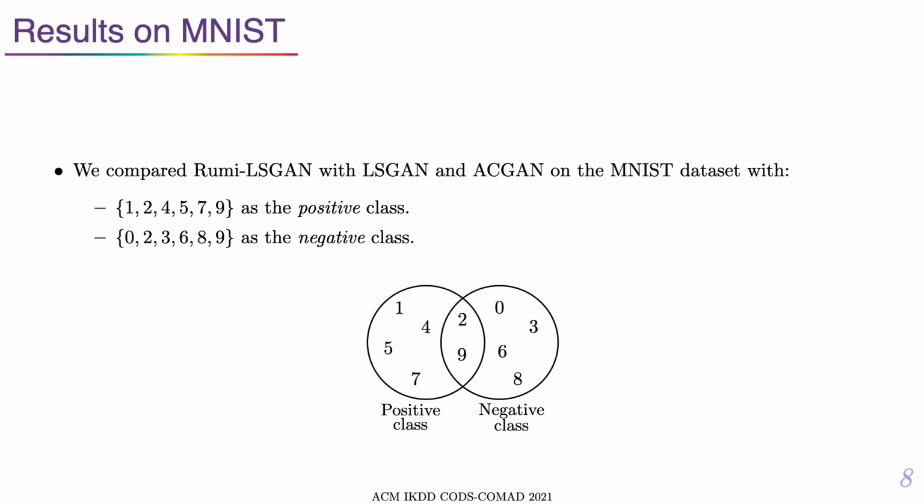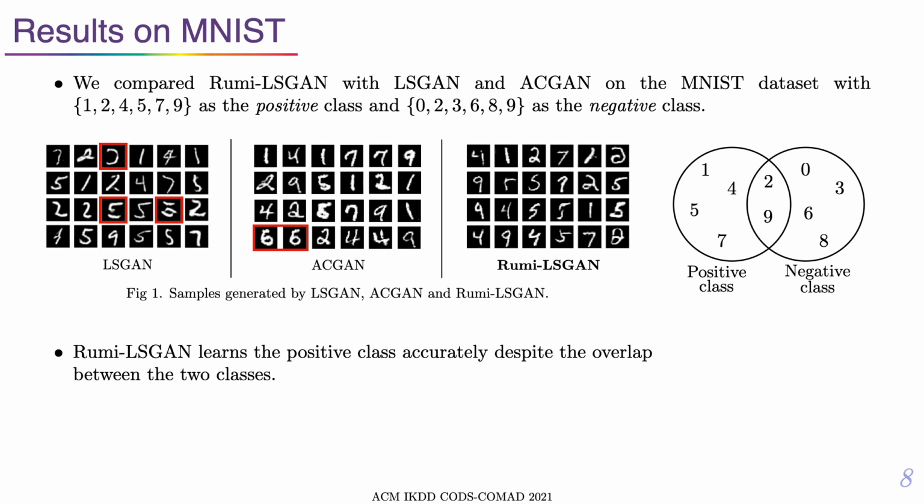Now, we will look at a few experimental results. First, consider MNIST. We split the digits into positive and negative classes with some overlapping digits between the two classes. We observe that Rumi LS-GAN learns a more diverse distribution of the desired dataset, unlike the baselines. While the quality of the images generated by LS-GAN is subpar due to the insufficient samples for training, the AC-GAN mixes samples between the two classes. RumiGAN has neither of these drawbacks.